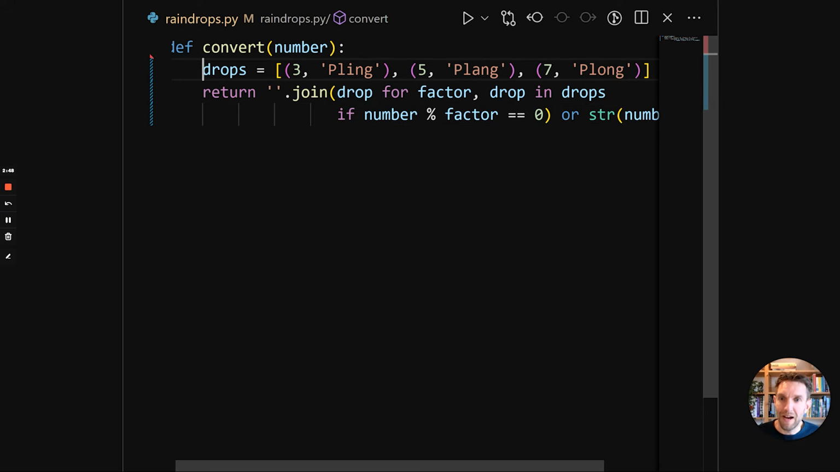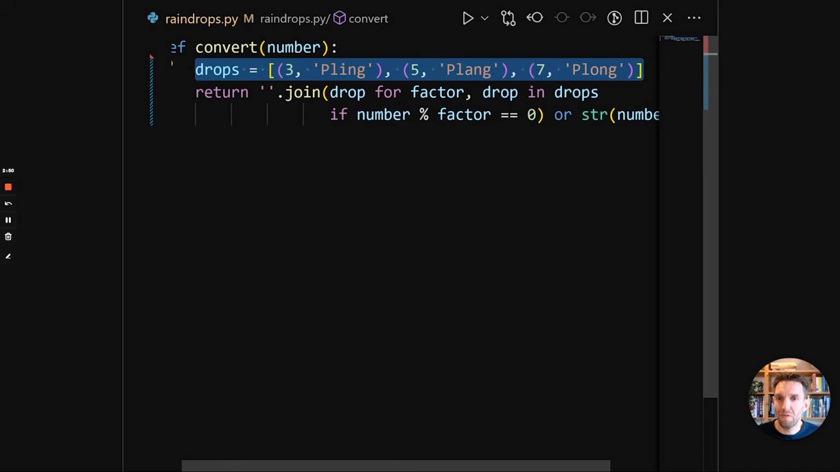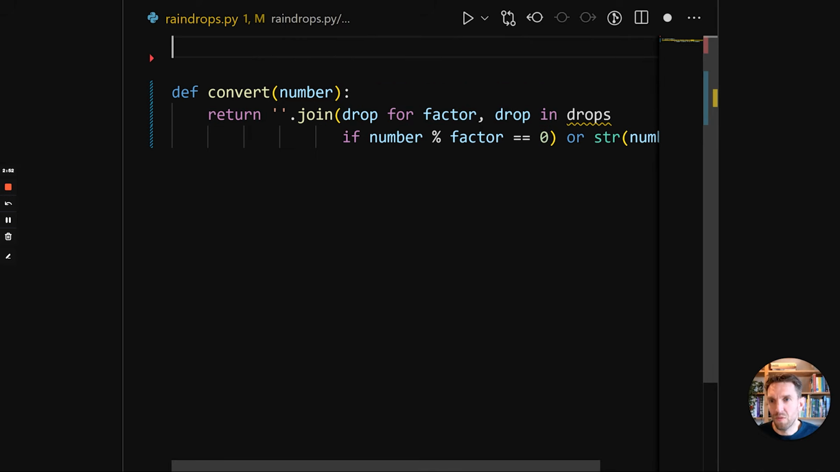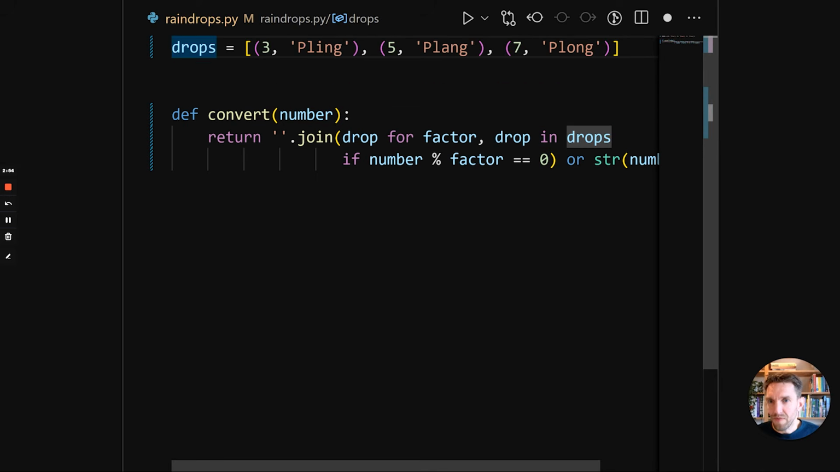And I think the only thing that we really need to do is to move this into a constant. So we're going to move this out of the body. We're just saying capital DROPS, which is the convention. Move it here and then run it again. So I think this is all fine.